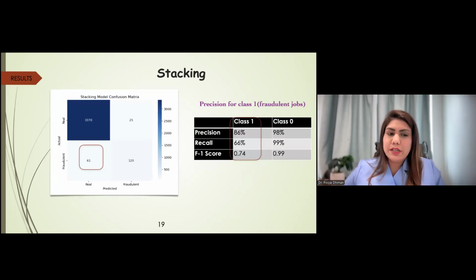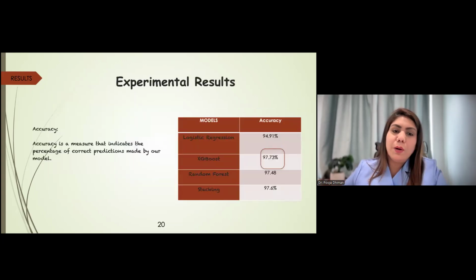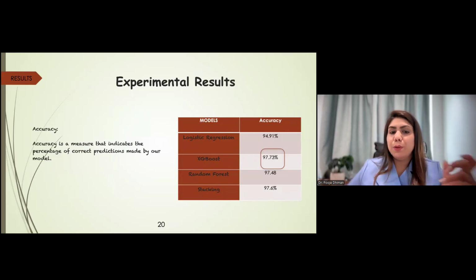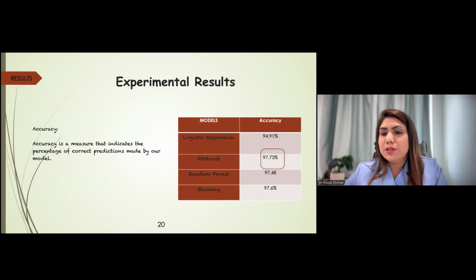And next is stacking. In this also it is performing equally, but we can see the F1 score is decreasing now, which is not showing a good balance between precision and recall. If we talk about the other parameter, that is accuracy, which is a measure indicating the percentage of correct predictions made by the model for both classes 0 and 1, here the accuracy of XGBoost is extremely high compared to the others.